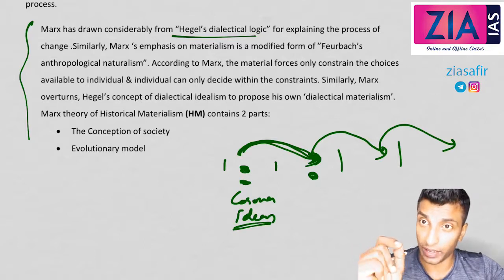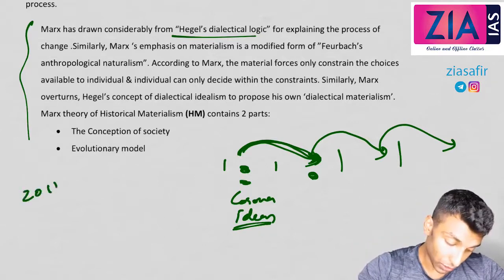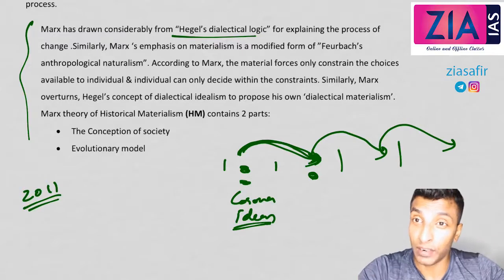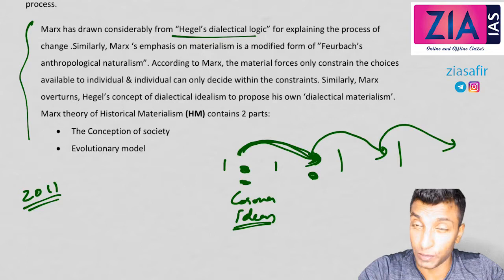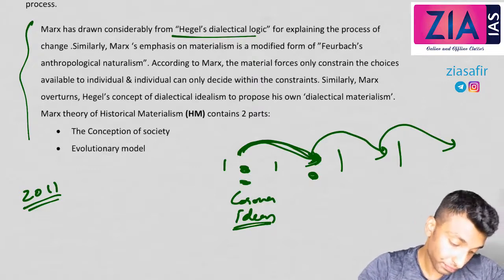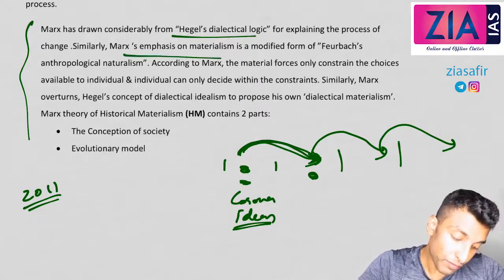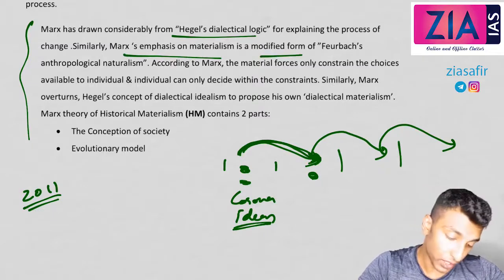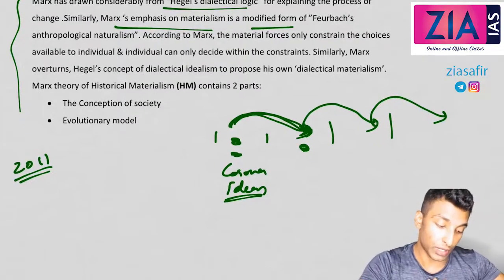And you won't believe that this question was asked in the 2011 GS prelims. You can go back and see, this question was asked in prelims. Marx's theory is based on which concept? Dialectical idealism. Only a sociologist can get this right. Okay, so similarly, Marx's emphasis on materialism is a modified version of Feuerbach's anthropological naturalism.